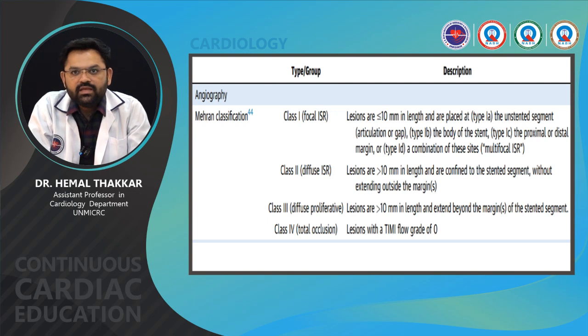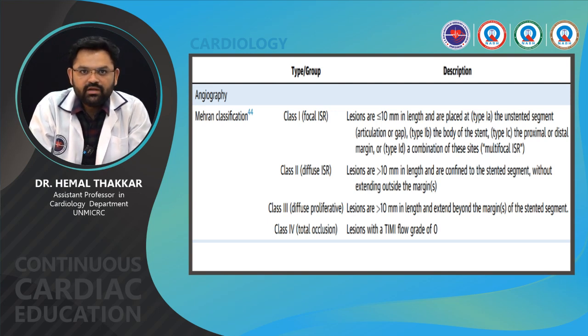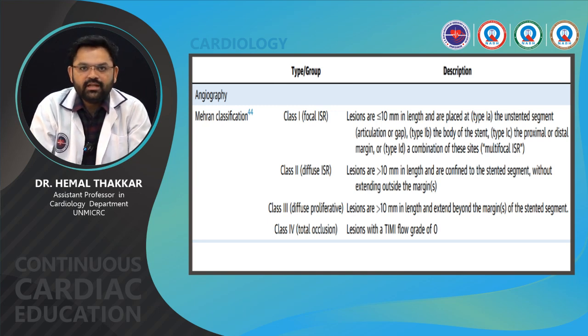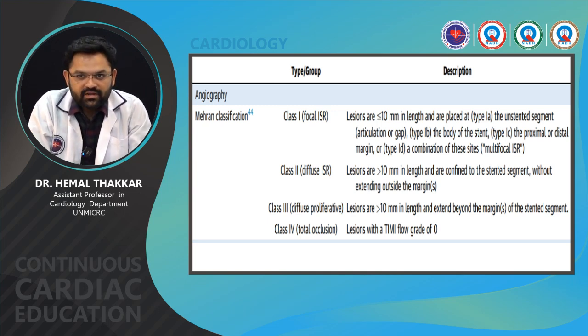A is the unstented segment which is affected. Type 1B is the body of the stent. Type 1C is either the proximal edge or distal margin, and type 1D is a combination of the above sites, which is multifocal ISR. Class 2 is diffuse ISR, with length more than 10 mm. Diffuse means length more than 10 mm, and focal means length less than 10 mm, confined to the stented segment without extending outside the margin.